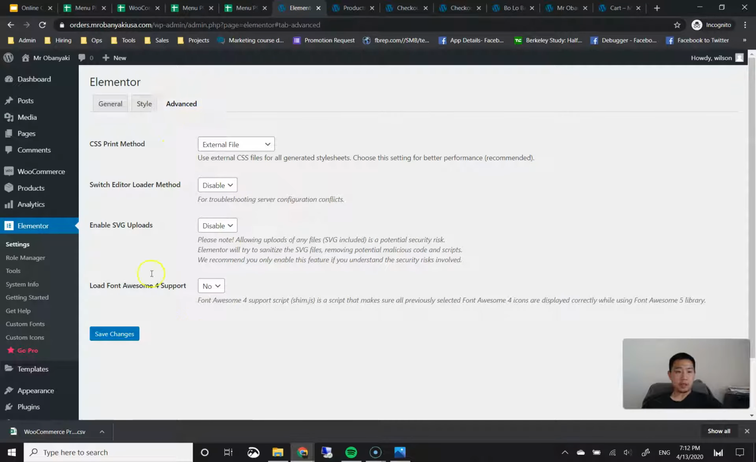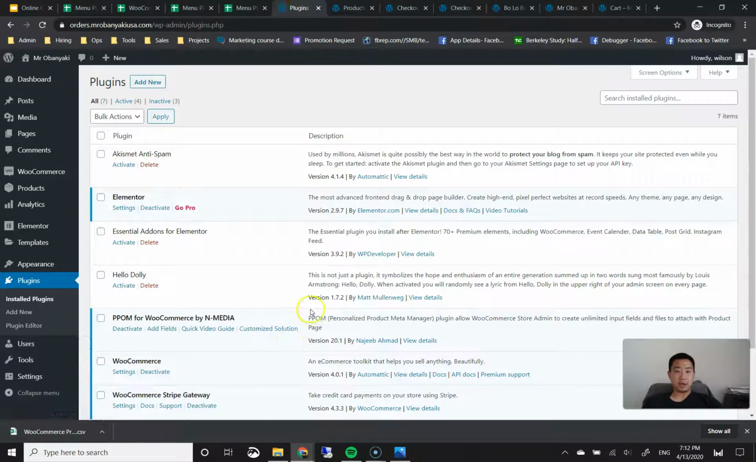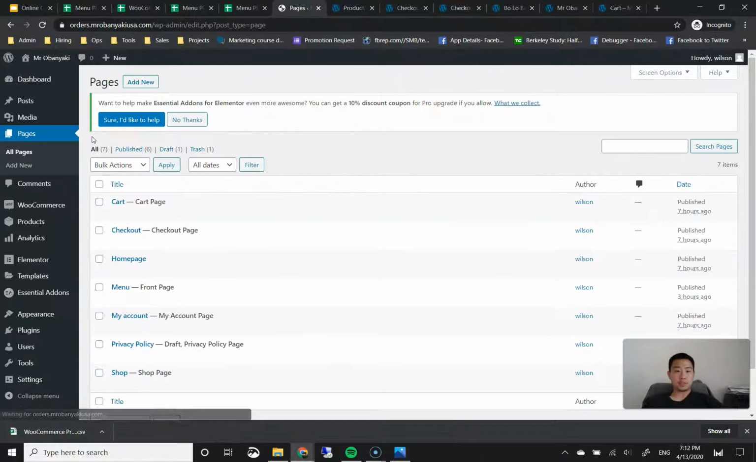I want to make sure that nothing else needs to be changed in terms of settings, and it all looks good to me. Then we're going to go back to our plugins, and we're going to activate that second plugin that we just installed. So under Essential Add-ons for Elementor on your plugins page, we're going to click on activate and make sure that's activated. All right. Then in order to start building the page using no code, we're going to hover over pages on this left side panel, click on all pages.